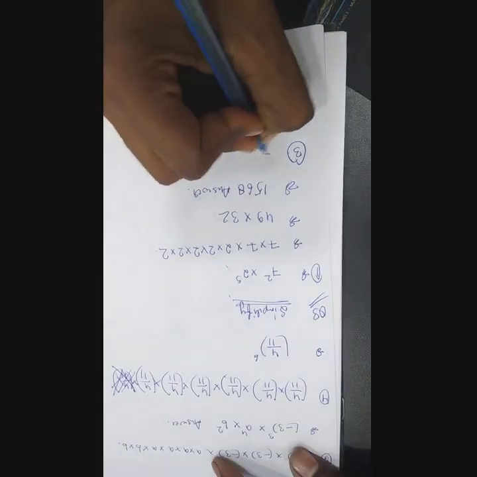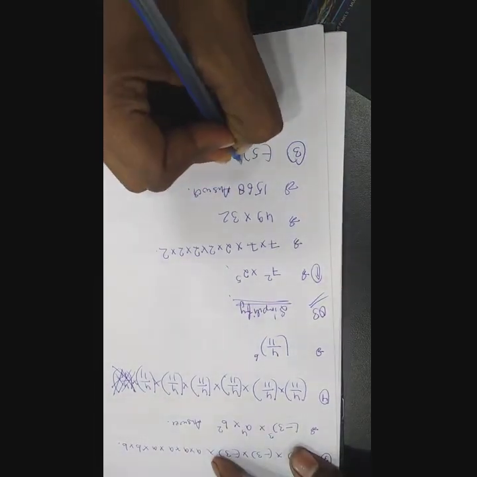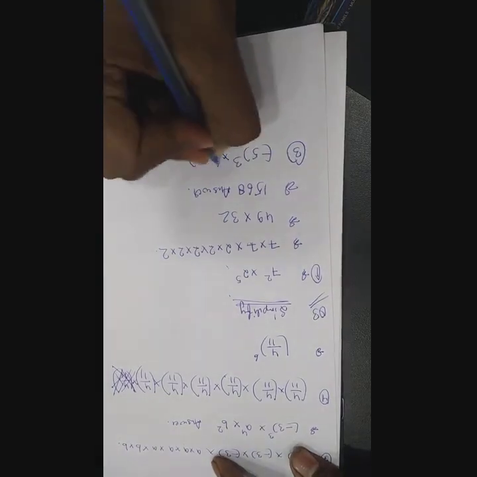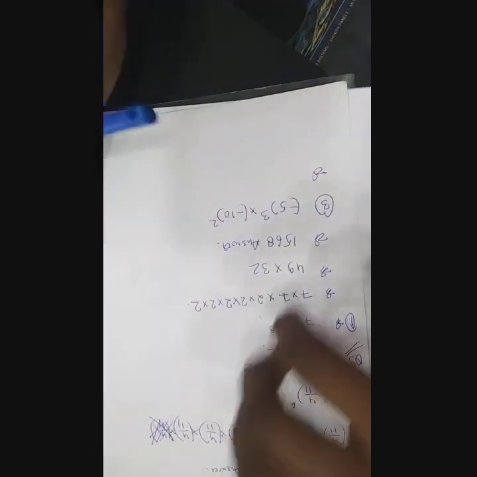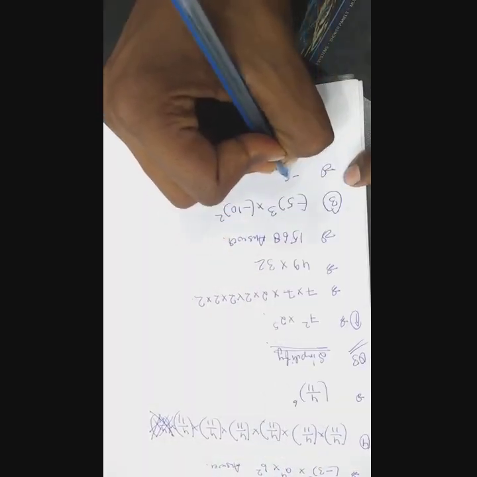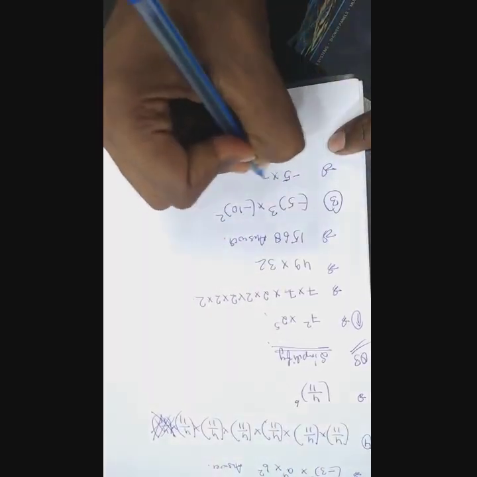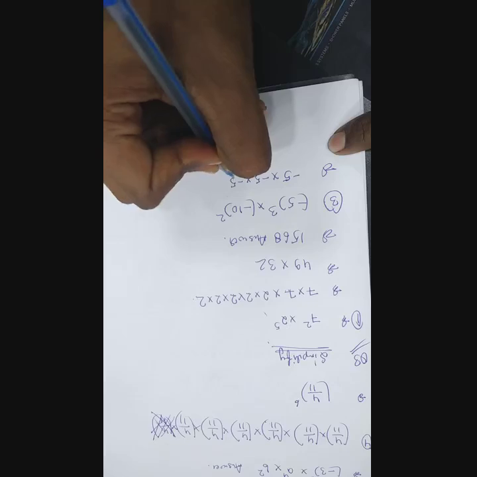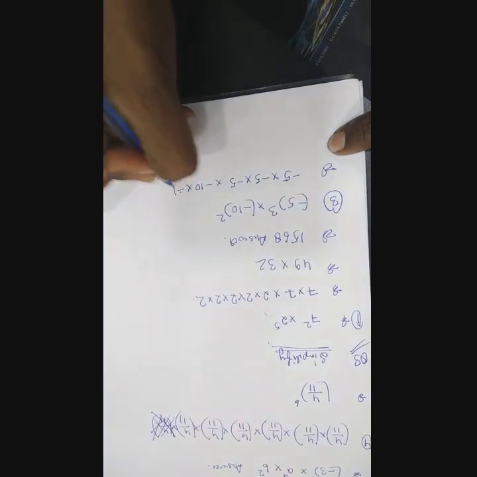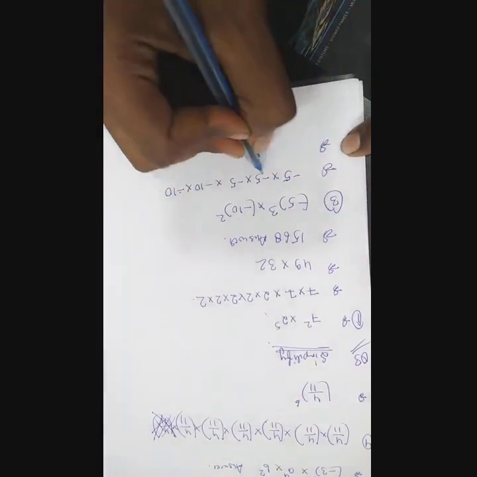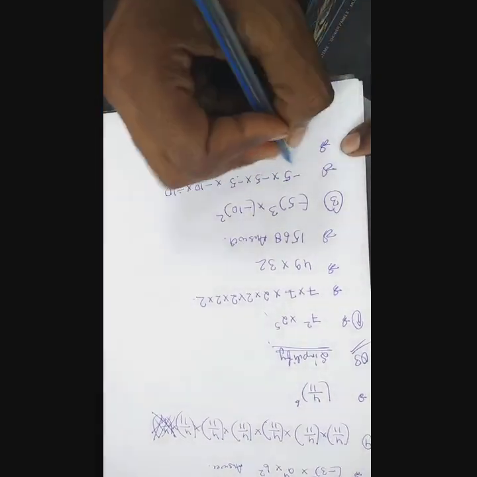In this it is saying minus 5 to the power 3 into minus 10 to the square. Now we have to do nothing else, just simply minus 5 into minus 5 into minus 5 into minus 10 into minus 10. Now 5 5s are 25, 5 25s are 125.